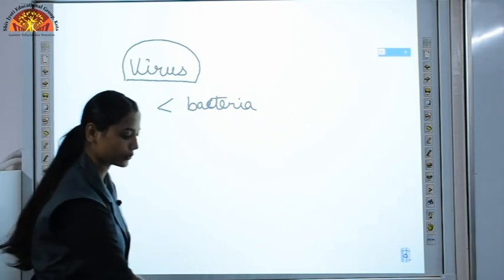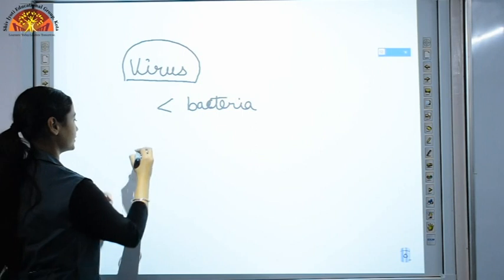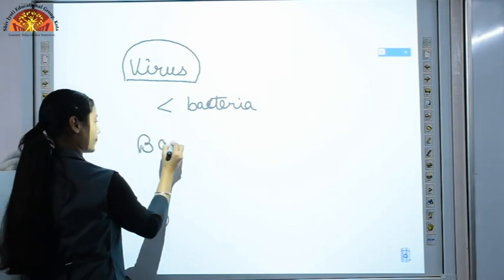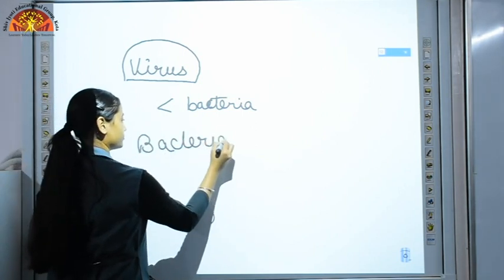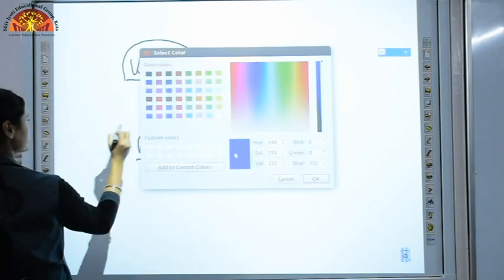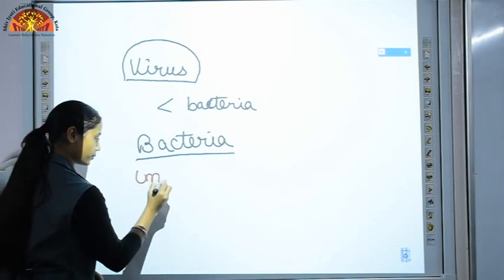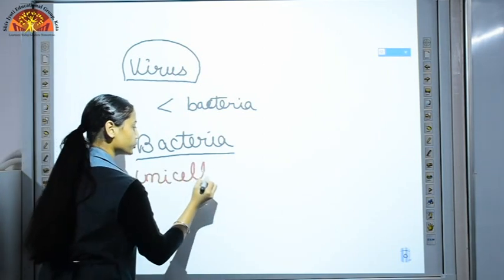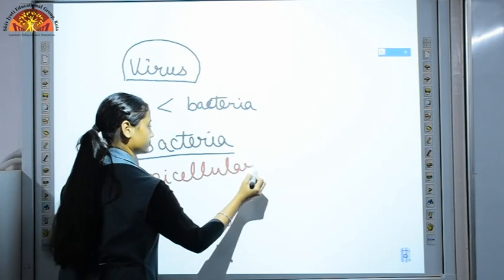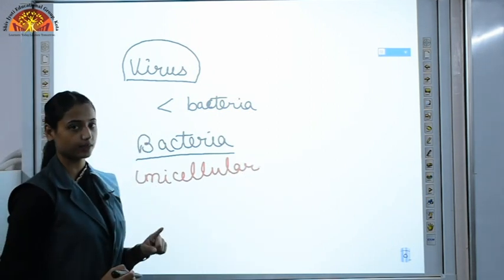Before answering that question, let's have a look at what bacteria is. Bacteria, again another group of microorganisms, and bacteria are unicellular. They are unicellular, which means they have one cell in their body.